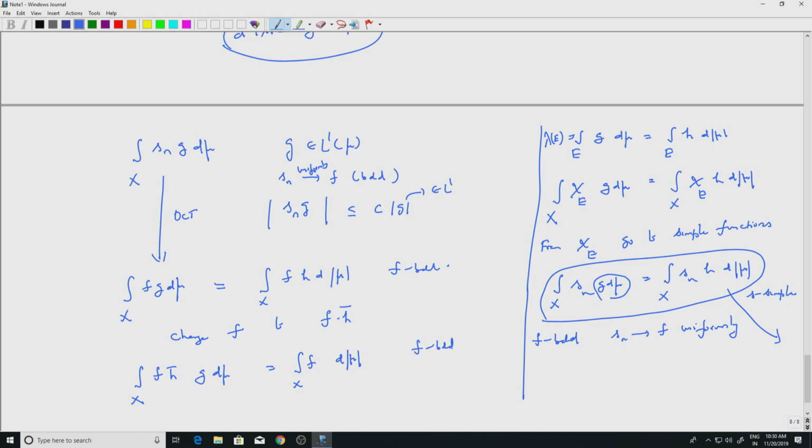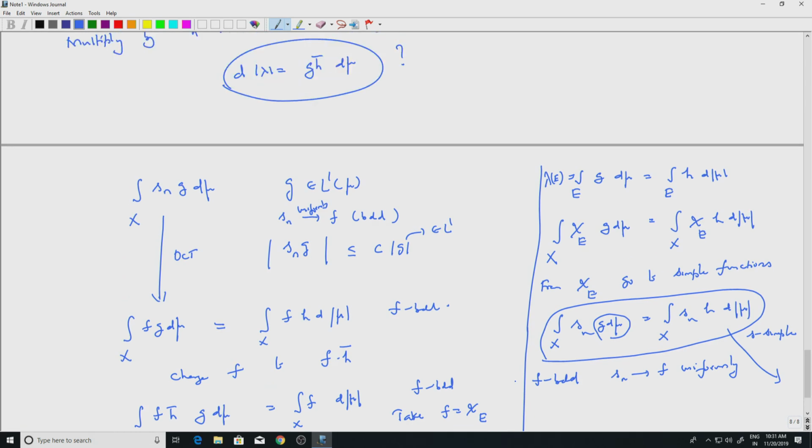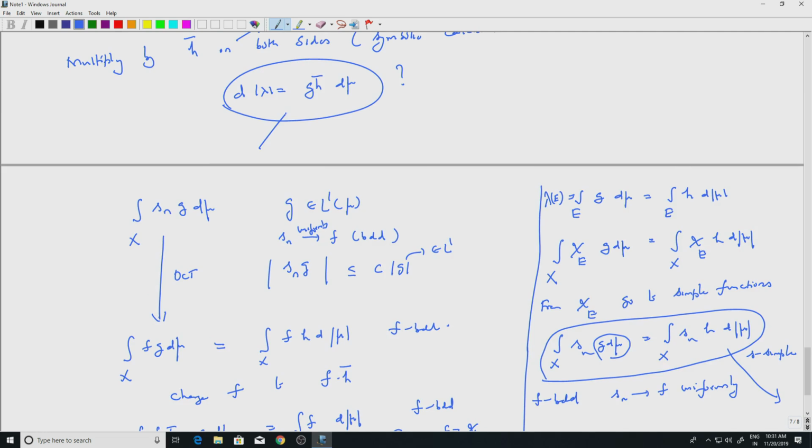So, I can take f to be chi_E. Then you get integral over E of h bar g d mu is equal to integral over E of d mod mu. So, this is what is symbolically written as h bar g d mu equal to d mod mu. That is what I meant by multiplying by h bar on both sides. This is what we wanted to prove.